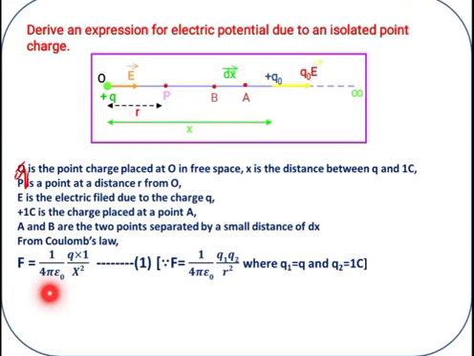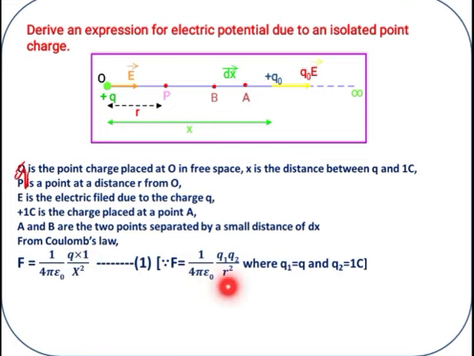F is equal to 1 by 4 pi epsilon naught Q1 Q2 divided by R square, which we already discussed in the first chapter, right? Here instead of Q1 I will consider Q, and instead of Q2 I will consider 1 coulomb, because this test charge is 1 coulomb. That is the reason for Q into 1.